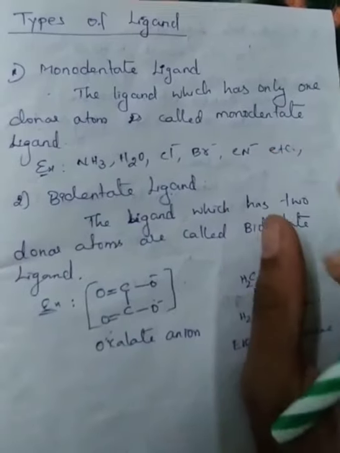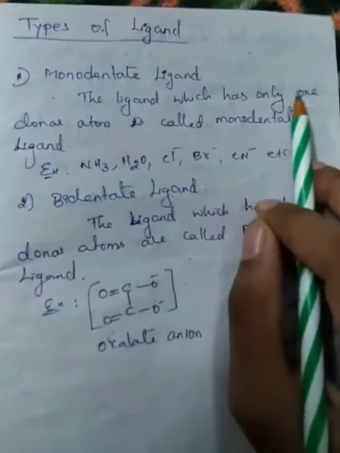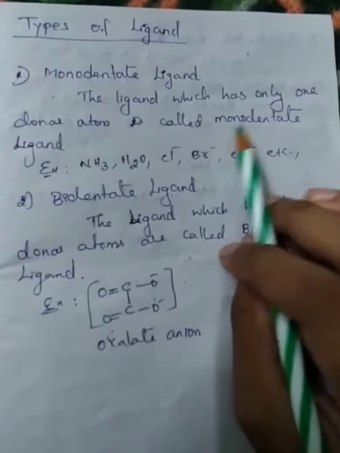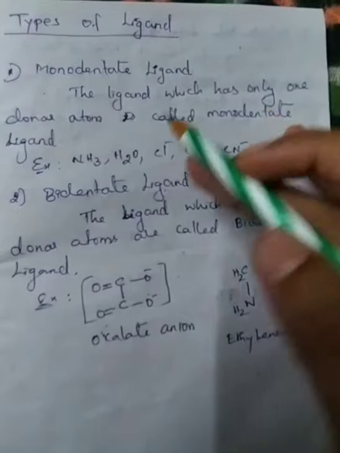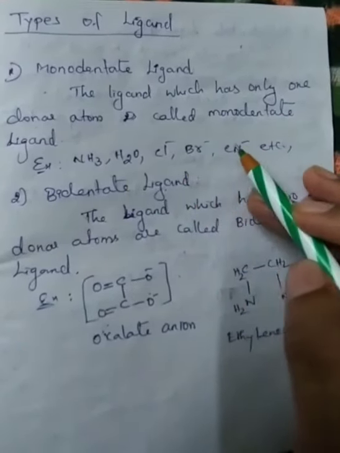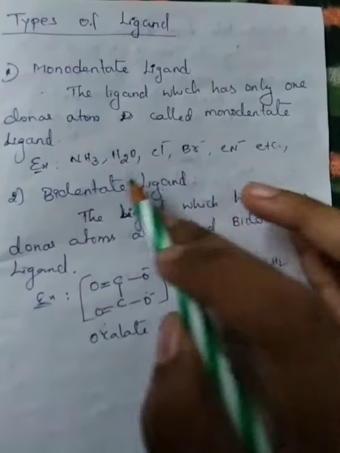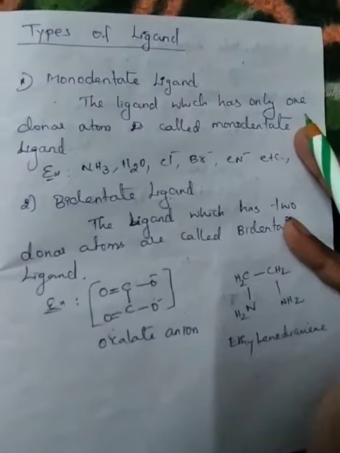Mono means single. So the ligands which have only one donor atom are called monodentate ligands. For example, ammonia, H2O, chlorine, bromine, cyanide, etc. These molecules have only one donor atom.